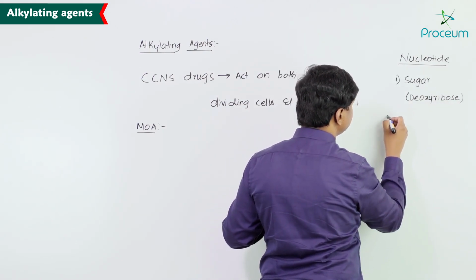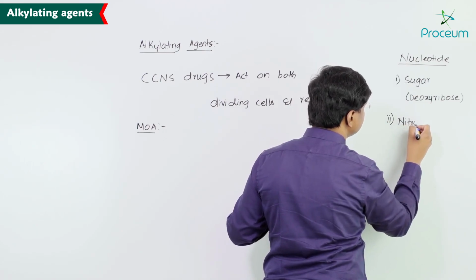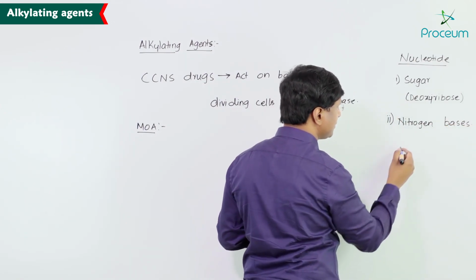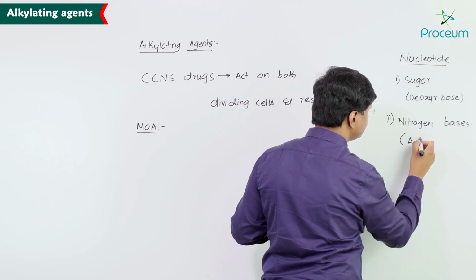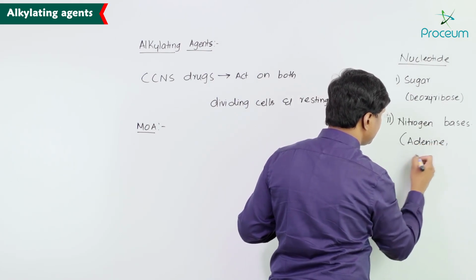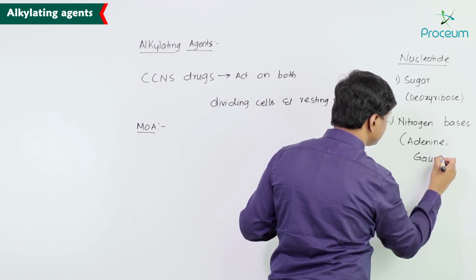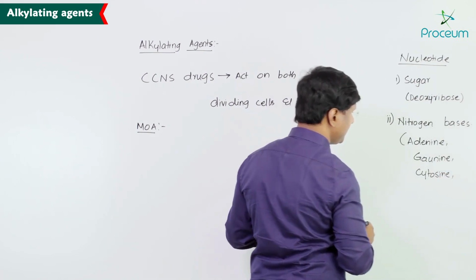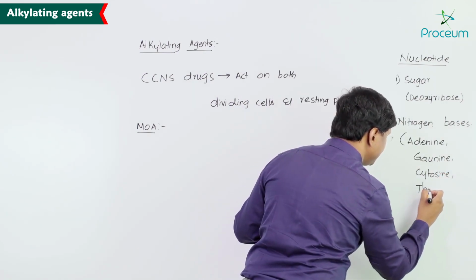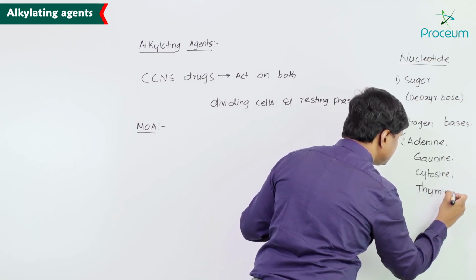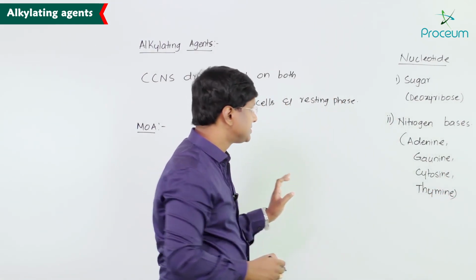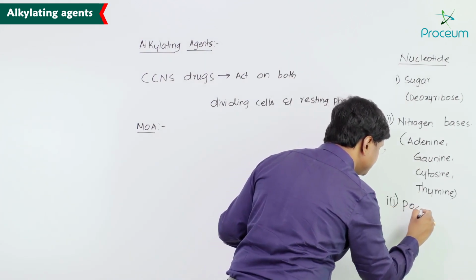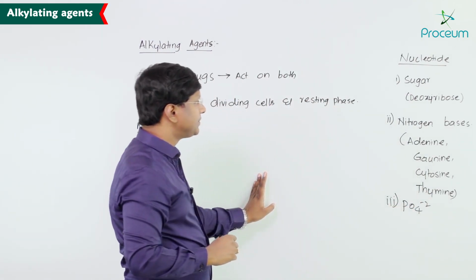Next to the sugar, you have the nitrogen bases. The nitrogen bases include adenine, guanine, cytosine, and thymine. So these are the nitrogen bases, and the third component in the nucleotide is your phosphate.